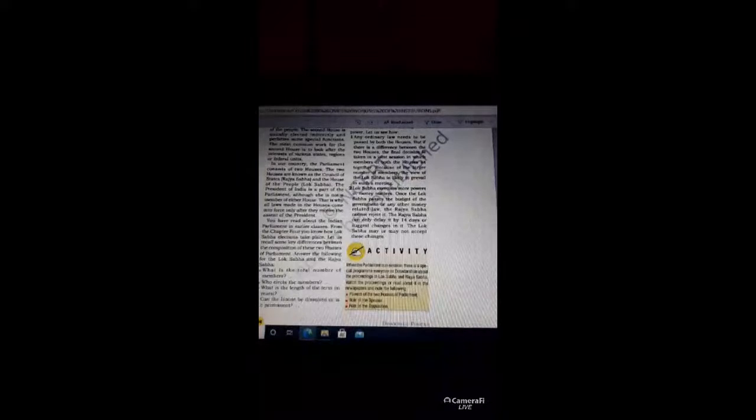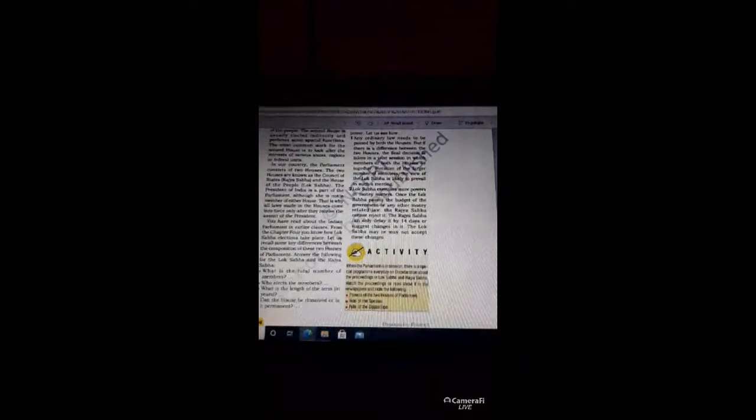Now the Lok Sabha exercises more power in money matters also, not only in laws but in money matters also, and the Lok Sabha controls the Council of Ministers. Okay, so this is the Lok Sabha and Rajya Sabha, the two houses that are part of our parliament. Now the next part we have to move to,